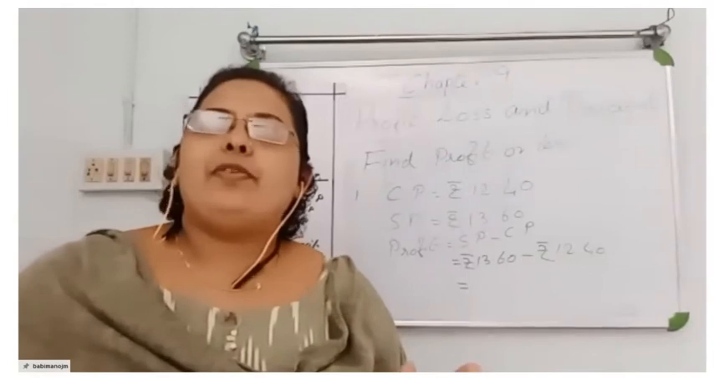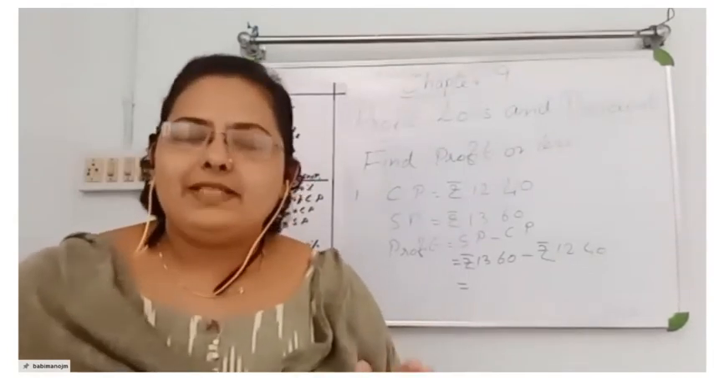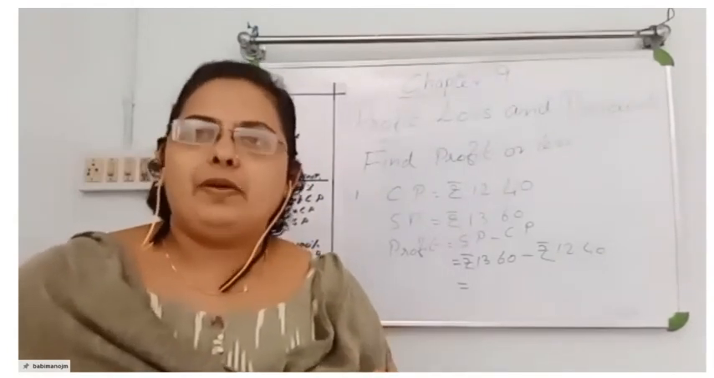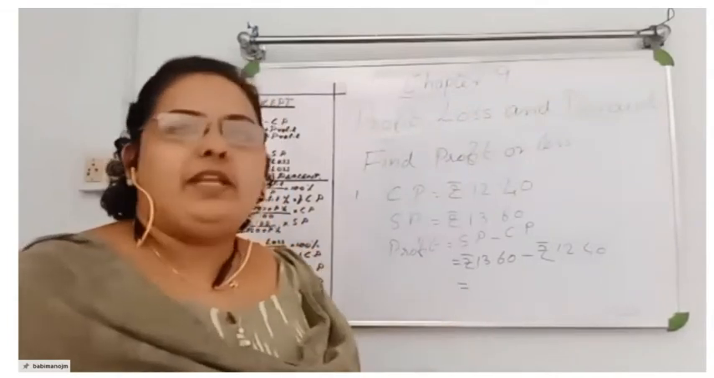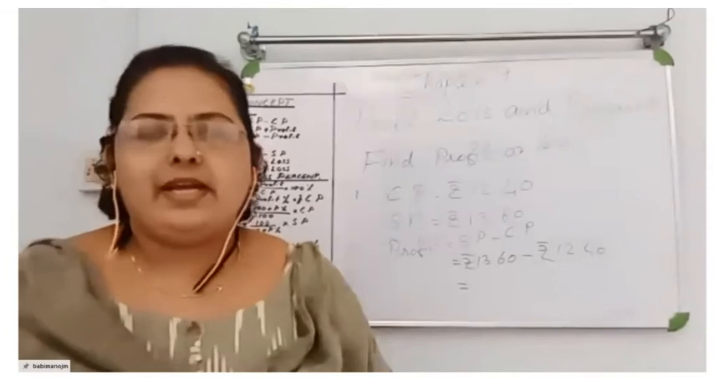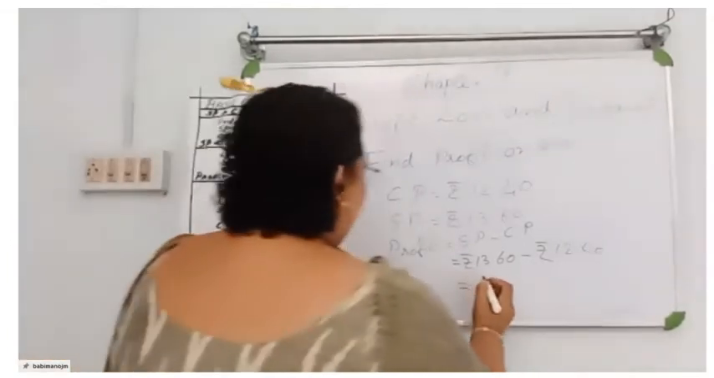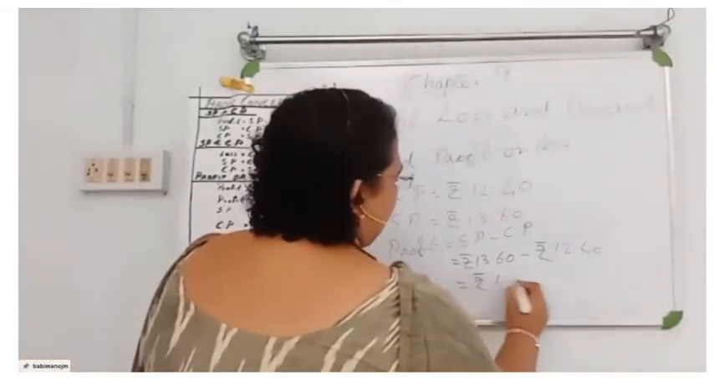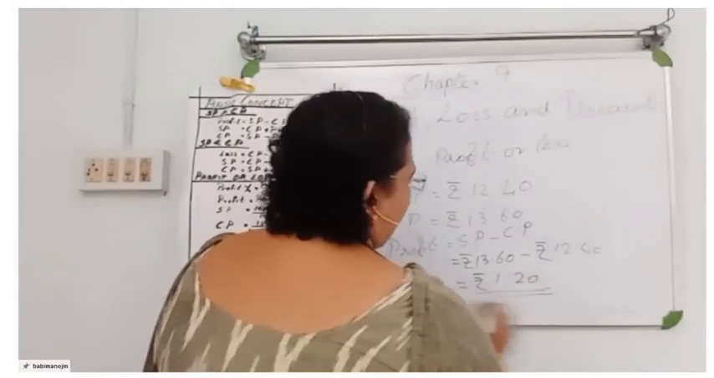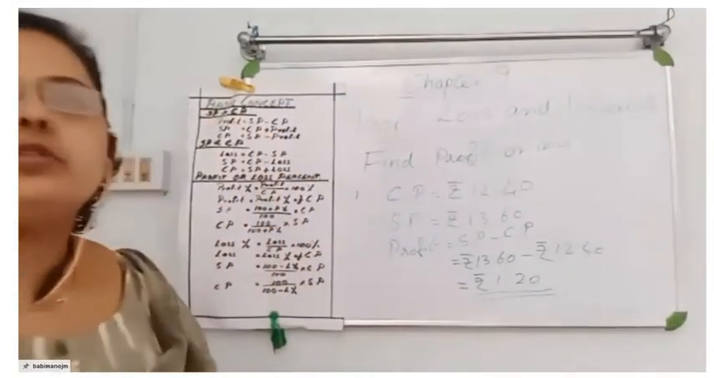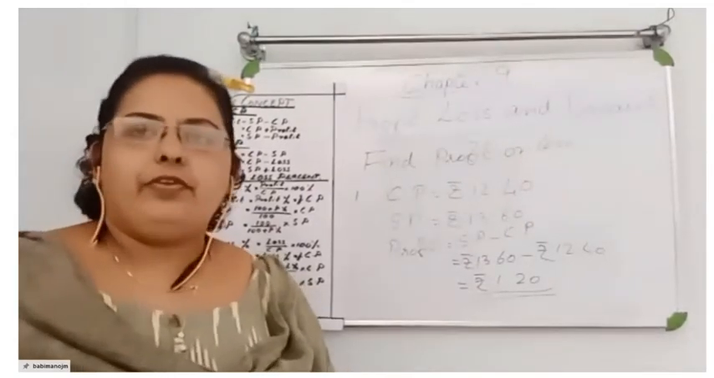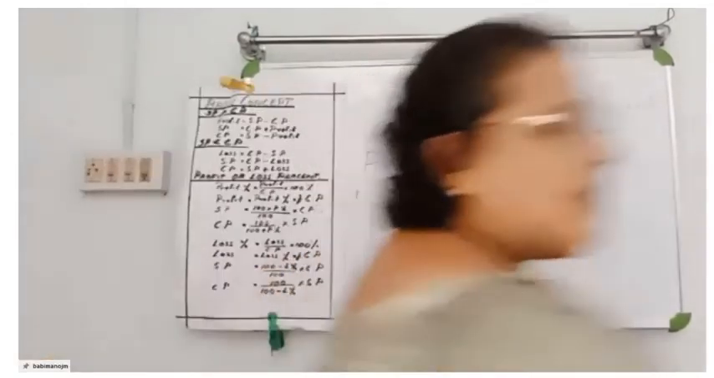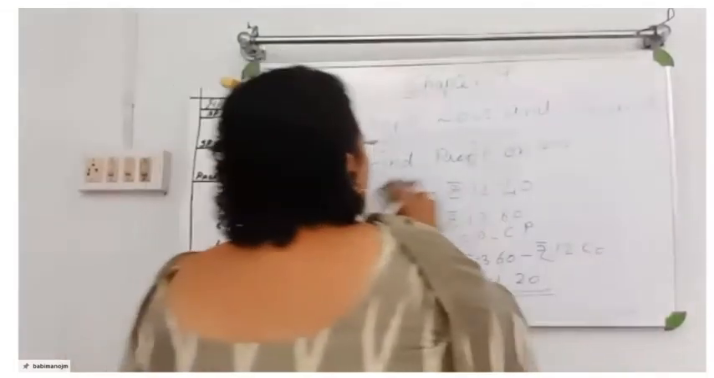When you are telling the amount, please listen. When you say 1 rupee, you have to write 20 paise. 1 rupee and 20 paise. That way you have to see. So here you are getting rupees 1 and 20 paise, or rupees 1.20. I hope all of you got it. Okay, so for the next question, second question.